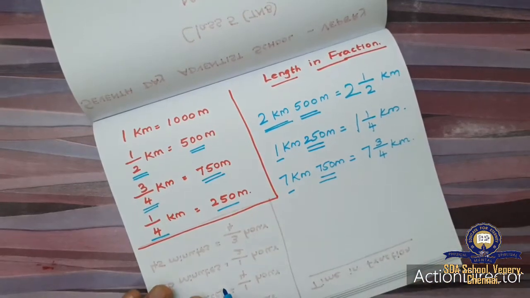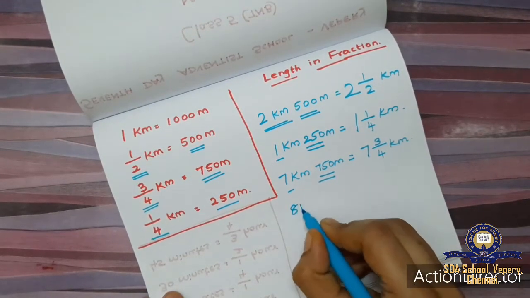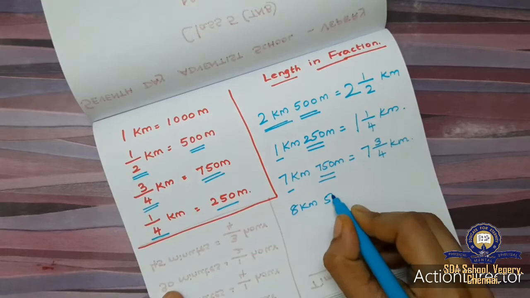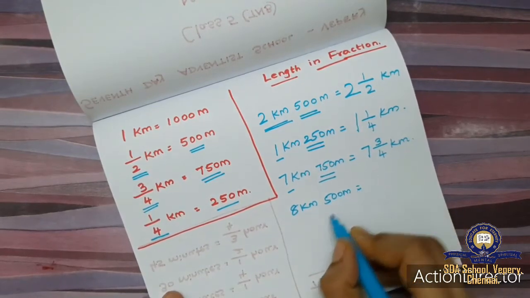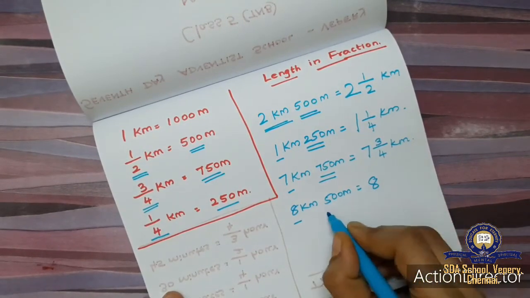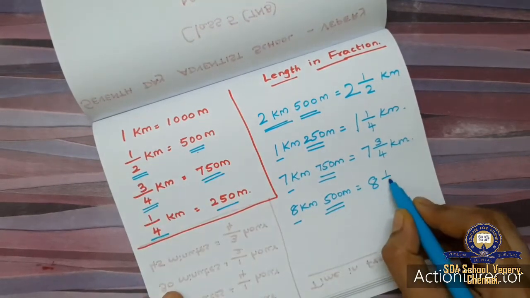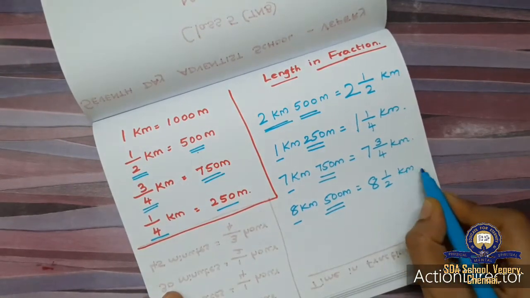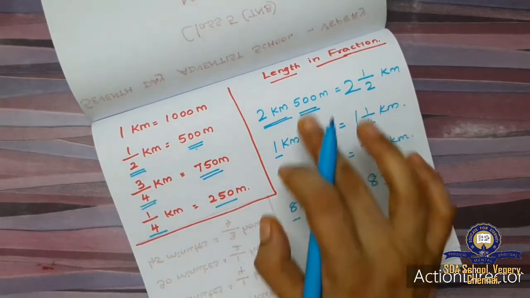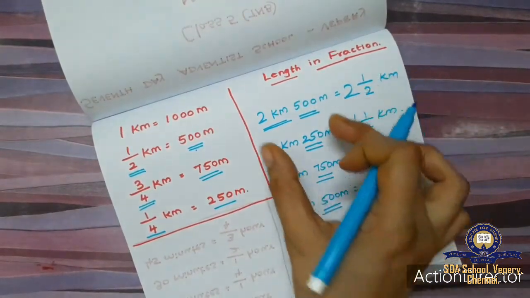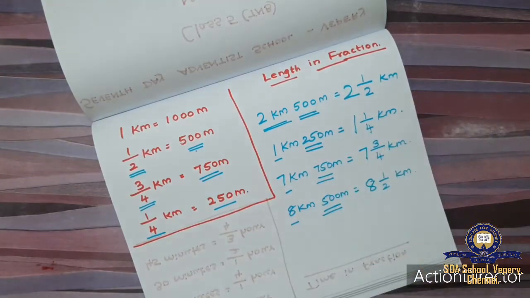Similarly, 8 kilometer 500 meter. So how will I write? 8 kilometer, and instead of 500, 500 is 1 by 2. So 8.5 kilometer. This is how you will write length in terms of fraction.